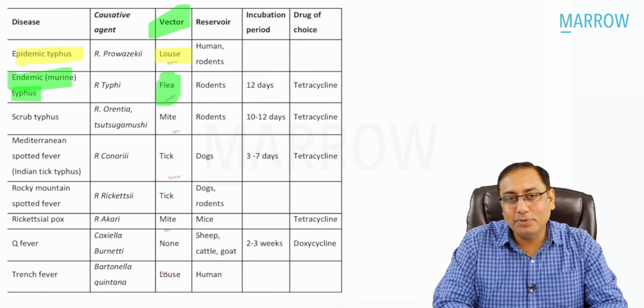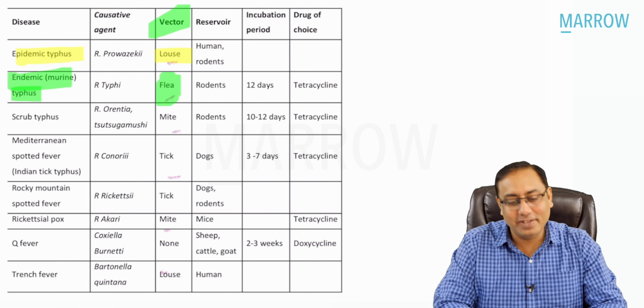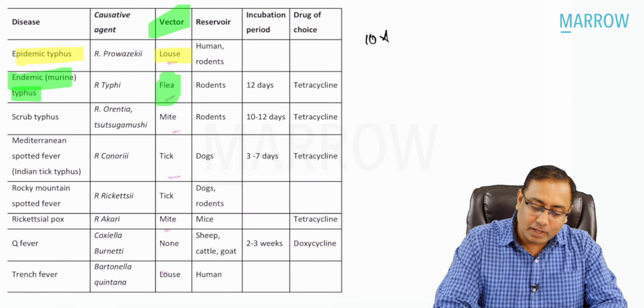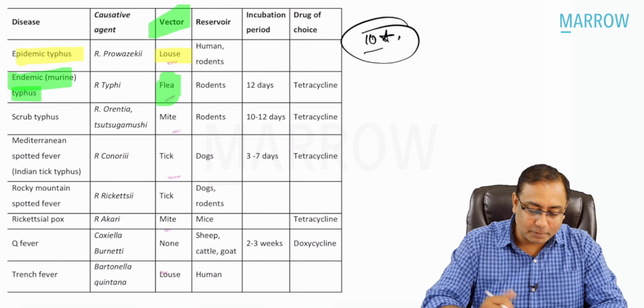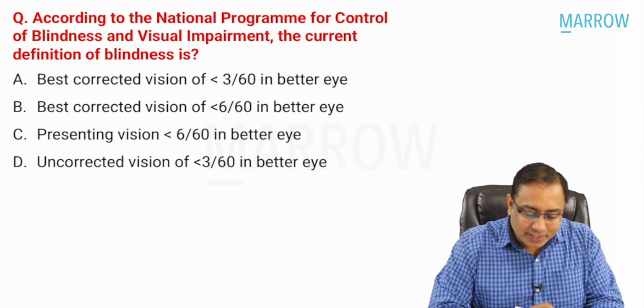So make sure you remember this table. It's a very high yield 10-star MCQ table. Make sure you remember this. Every year you get a question from this table. So now let us move to the next MCQ, beta.